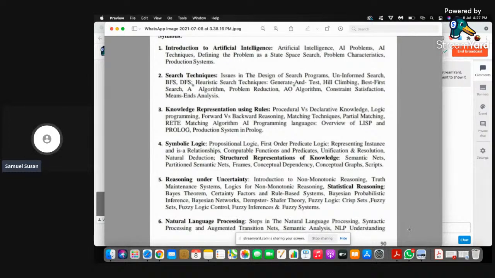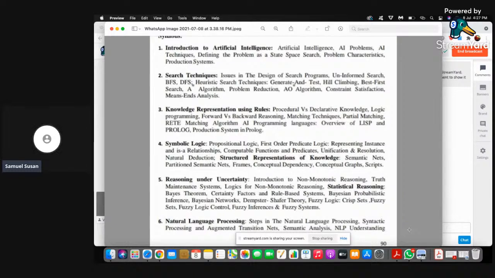So in the third chapter, the important concepts are forward and backward reasoning, matching, and next one is Prolog programming, logic programming, which is a language used for putting these logics into a program. So we'll be providing the important questions also in the group at the end of the session.